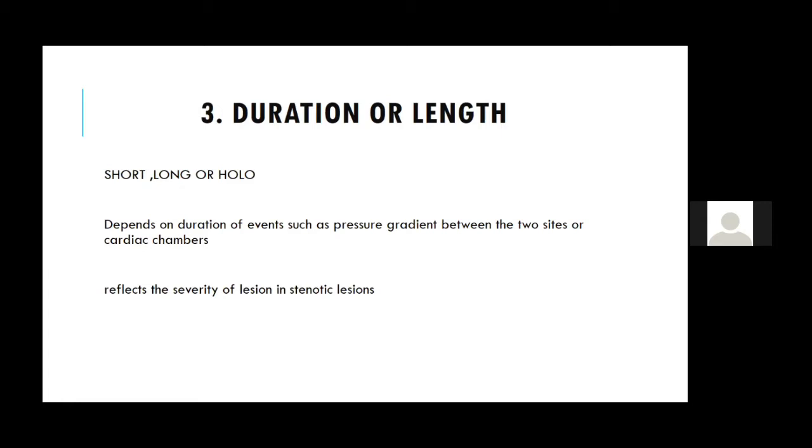You should not say this in aortic stenosis. In aortic stenosis, you should say that a late peaking murmur is severe, whereas in mitral regurgitation, even a moderate mitral regurgitation can have a pansystolic murmur. So even in TS and TR, it doesn't make much difference in the length of the murmur.